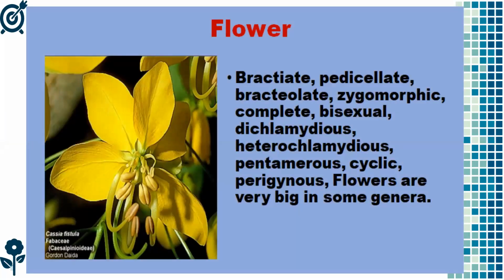So next, students, we go for flower. So flower here is bracteate, means the bracts are present. Pedicellate, means pedicels are there. So bracteolate and zygomorphic, complete. So here all the floral parts are present in a single flower, means calyx, corolla, androecium, gynoecium, they all are present in a single flower. That's why it is called complete. And bisexual, means the male and female organs are present in a single flower. That's why it is called bisexual.